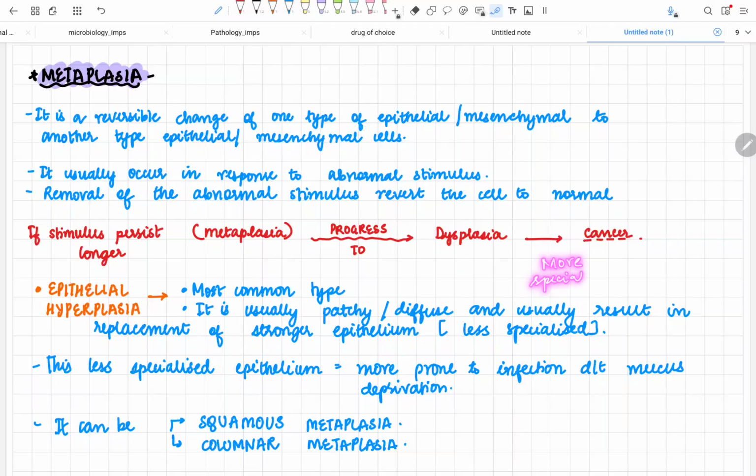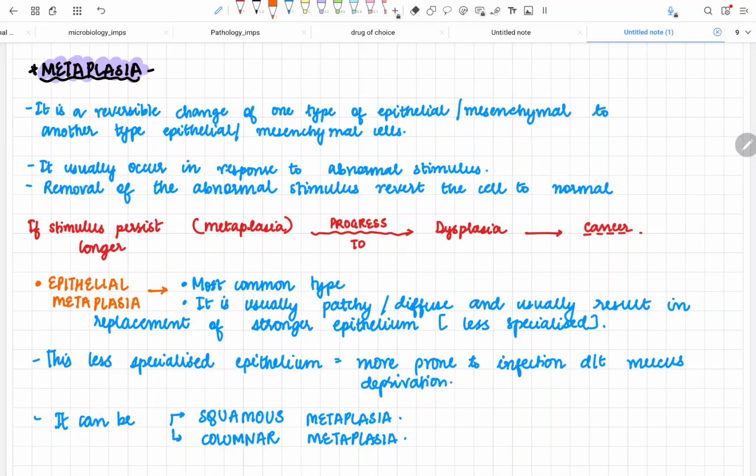Any type of more specialized epithelium, it can be squamous epithelium or columnar epithelium, converting into a less specialized epithelium, is epithelial metaplasia.